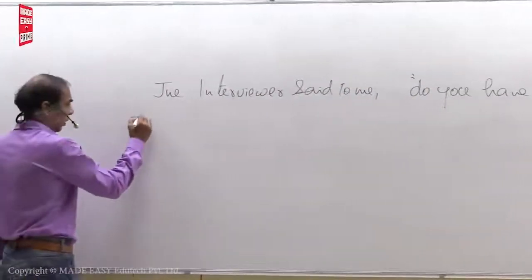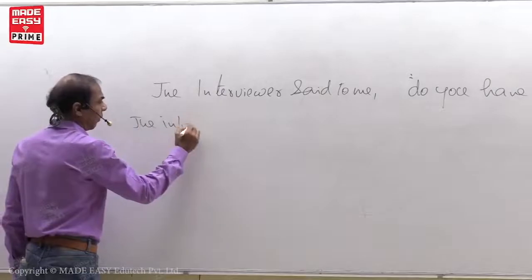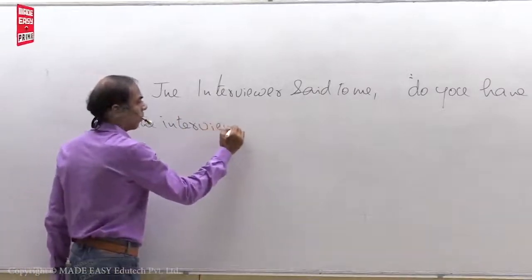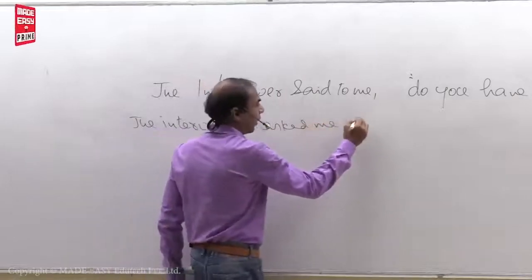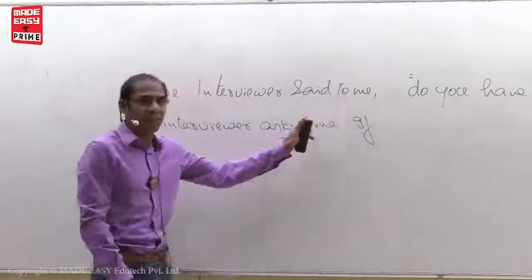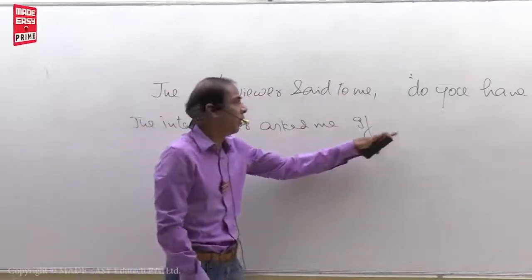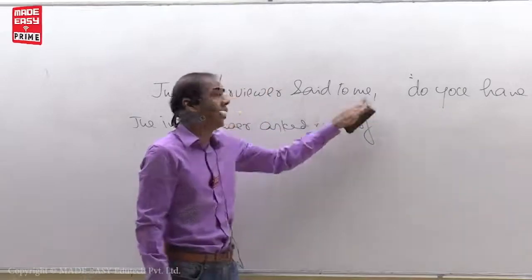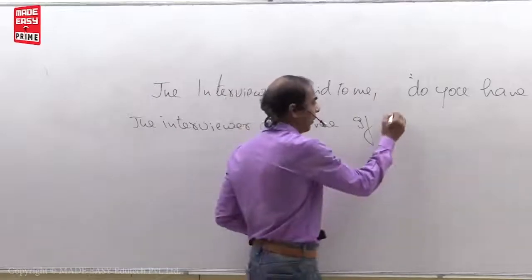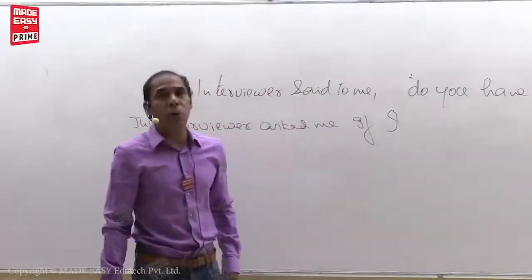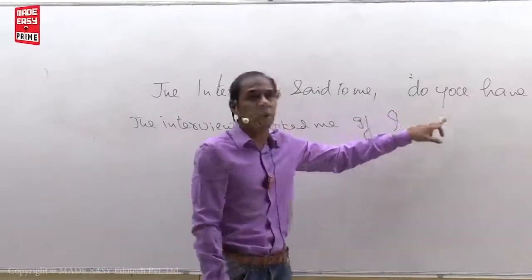See? The interviewer asked me if. Said to changes as asked. If. You changes as reporting verb object. Me. Again, me changes as I. If I. Do you have any experience?